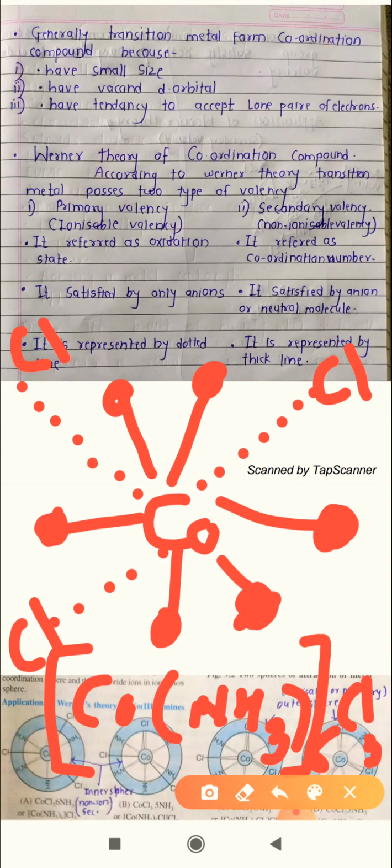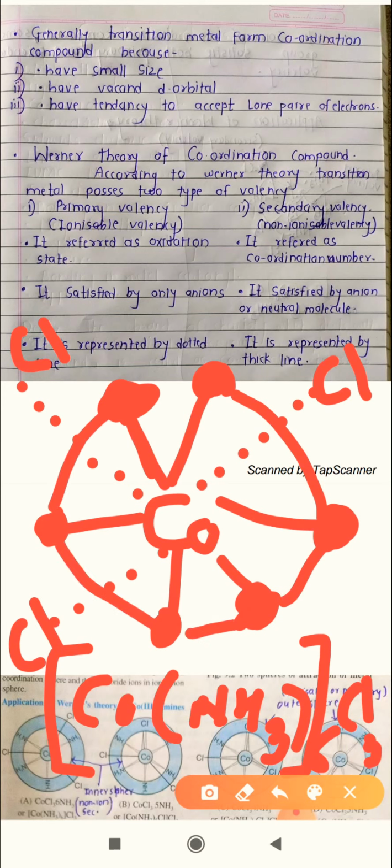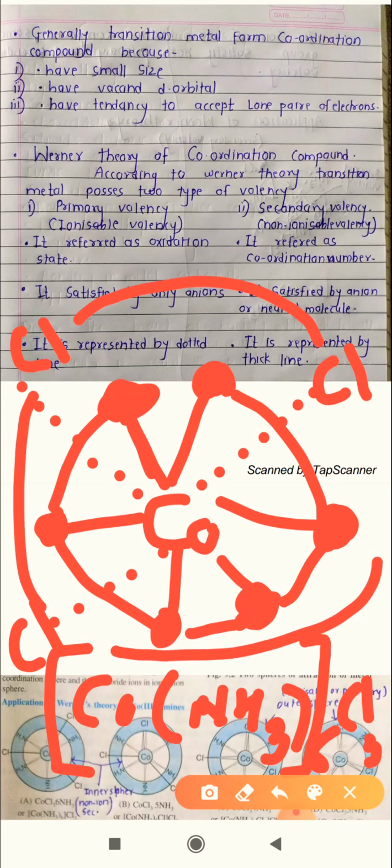As those NH3 are bound with the thick line, they are present in an inner sphere. This is your inner sphere, we can say, and these 3 chlorine atoms are present in the outer sphere. So this is about the primary valency and secondary valency. Hope you got the concept of Werner coordination theory.